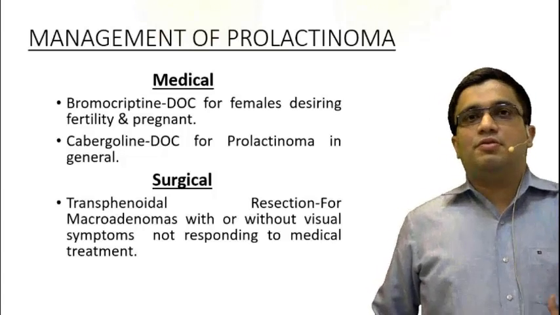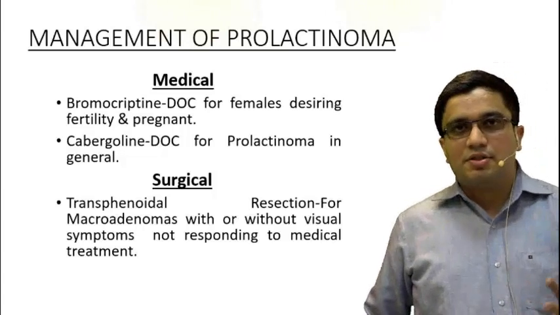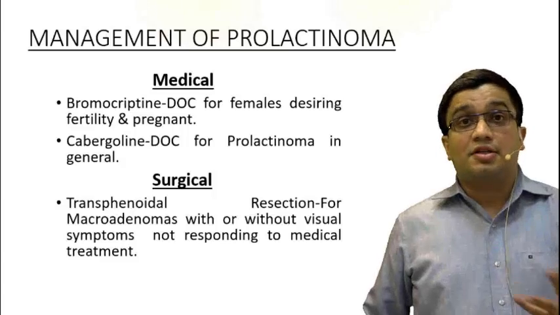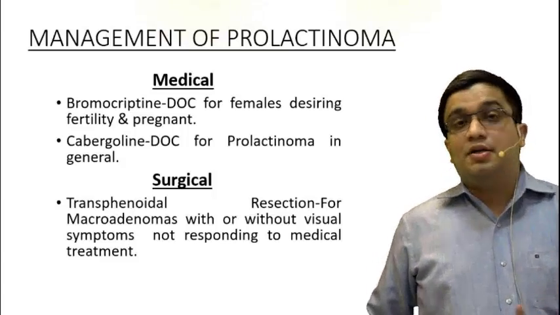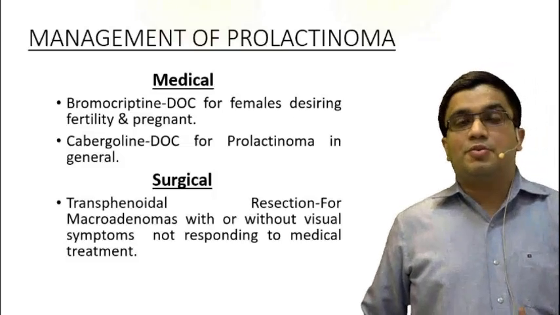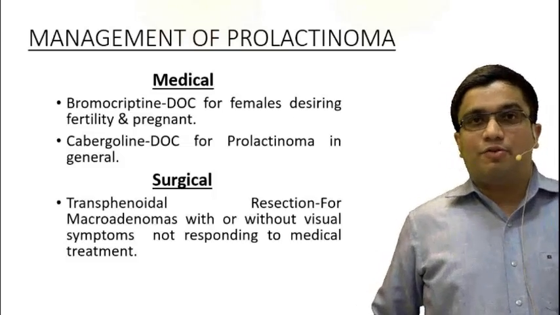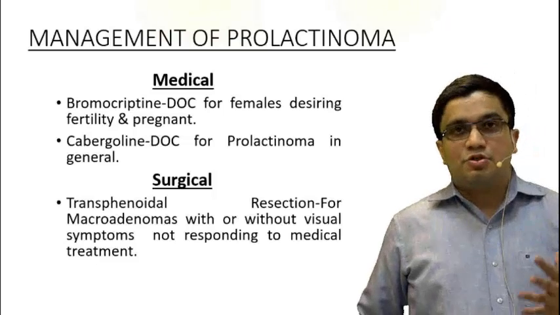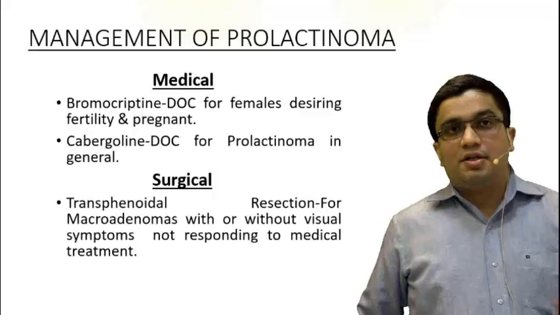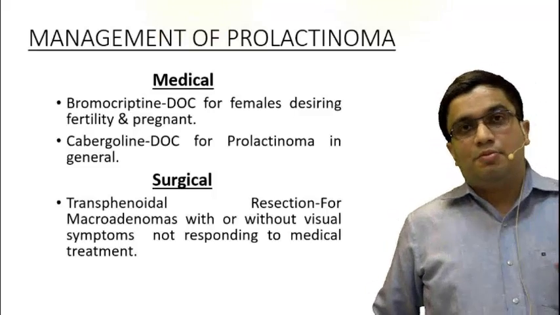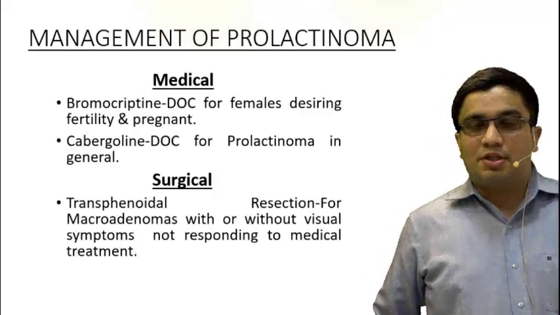The normal duration of treatment for a microadenoma can be 2 years. After 2 years, we often see a regression of the prolactinoma in the patient. In macroadenoma, there is no such regression of the tumor seen, so treatment may be continued lifelong. So it depends on the case. For microadenoma, the treatment of choice is medical. For macroadenoma, the treatment of choice is again medical, but if not responding, then going for surgery.